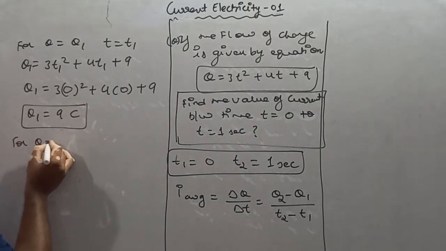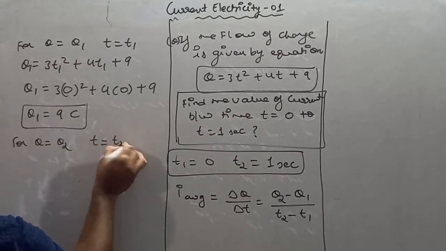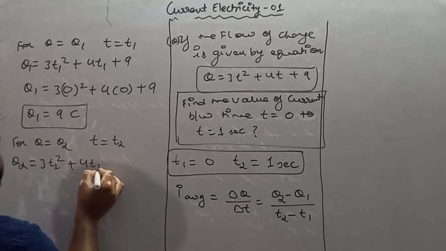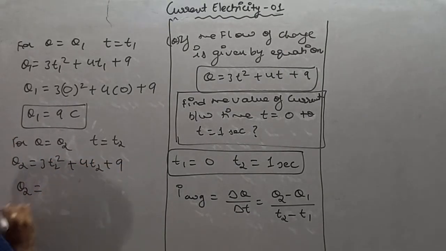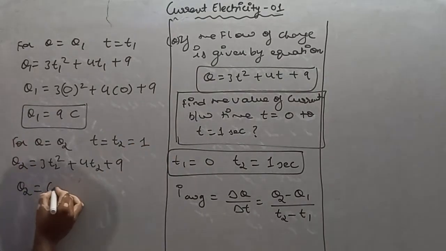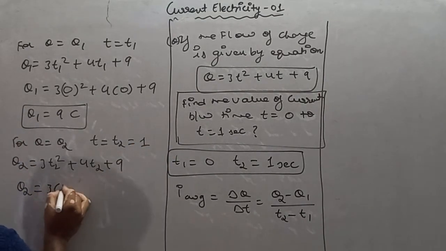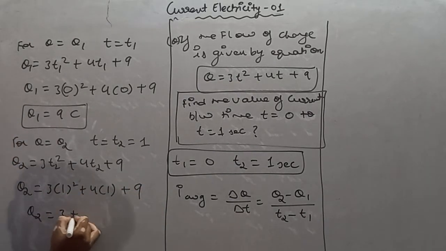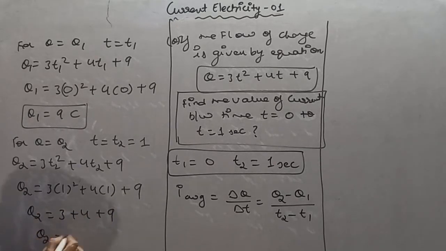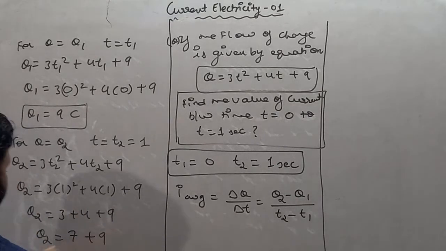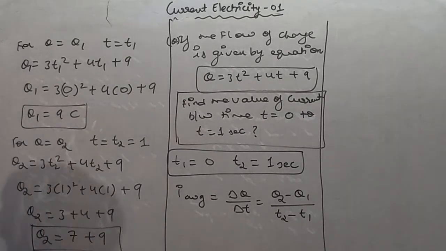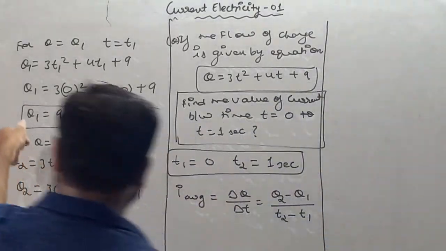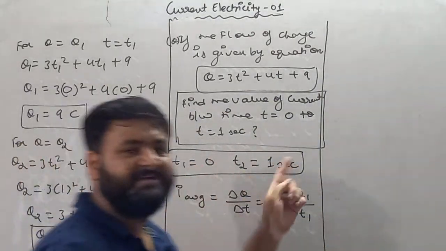Similarly, for q equals q2, put t equals t2. So q2 is equal to 3t2 square plus 4t2 plus 9. The value of t2 is 1, so 3 into 1 square plus 4 into 1 plus 9. So q2 is equal to 3 plus 4 plus 9, so q2 is equal to 7 plus 9. So we'll get the value of q2, we'll get the value of q1. My dear student, this is how we have to find the value of q1 and q2 if two different times are there.